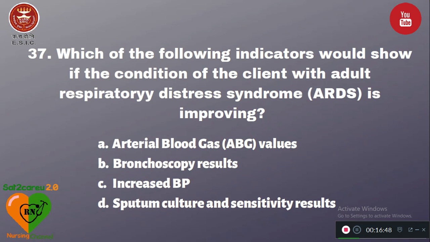Question number 37. Which of the following indicators would show if the condition of the client with adult respiratory distress syndrome (ARDS) is improving? Option A, arterial blood gas values; B, bronchoscopy results; C, increased blood pressure; D, sputum culture and sensitivity result. So without doubt you can write down arterial blood gas values shows that the client is improving from the adult respiratory distress syndrome.